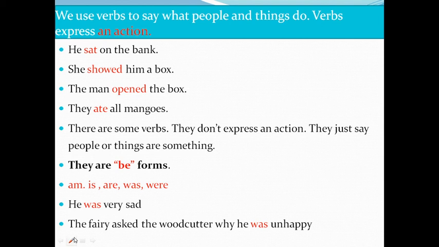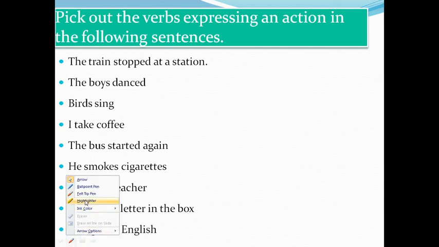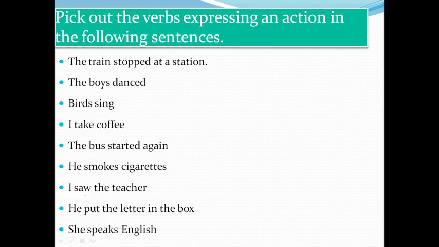Next, pick out the verbs expressing an action in the following sentences. So this is an exercise for you. What we have to do in this exercise is read the sentences carefully and try to underline the words which express an action. That means underline the verbs in the sentence. First sentence. The train stopped at a station. Stopped is the correct answer. Second, the boys danced. This is an action word. Danced. Correct answer.